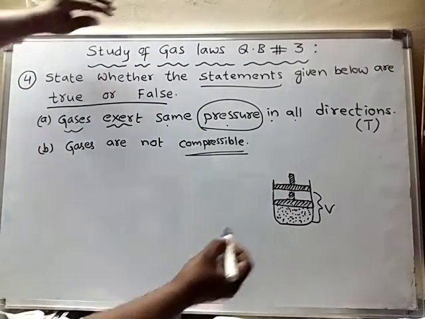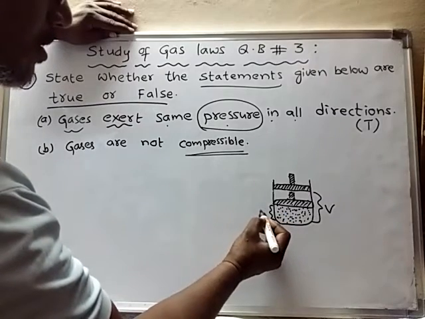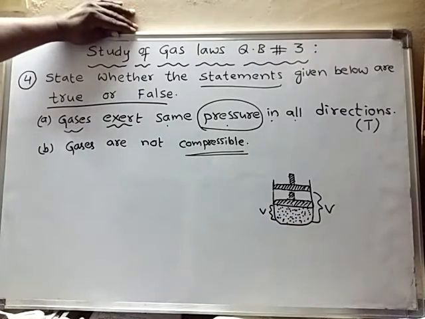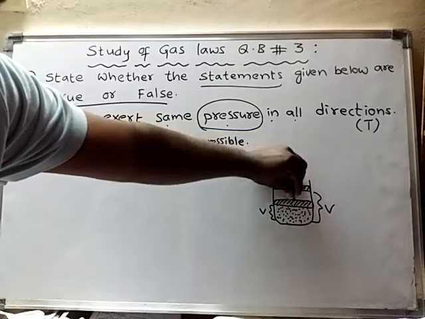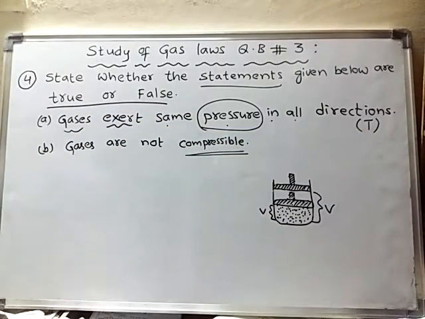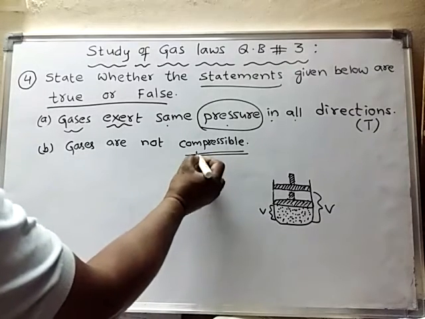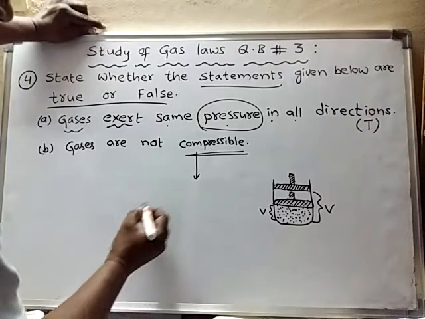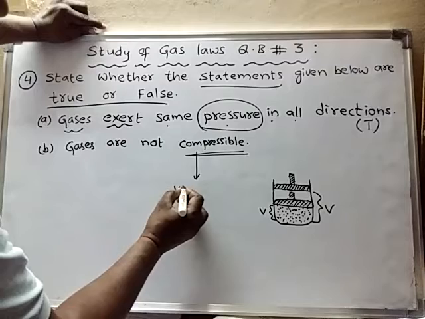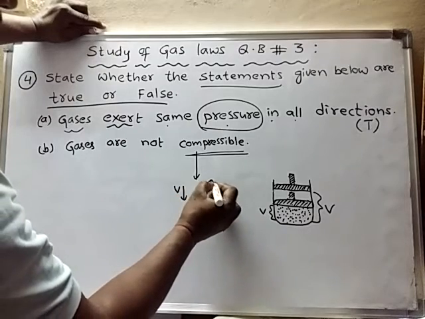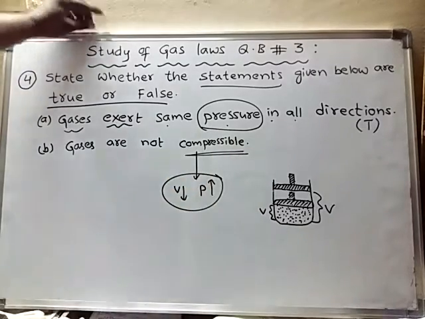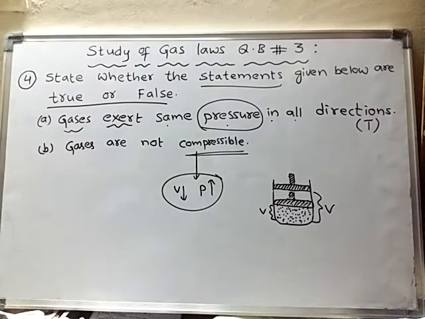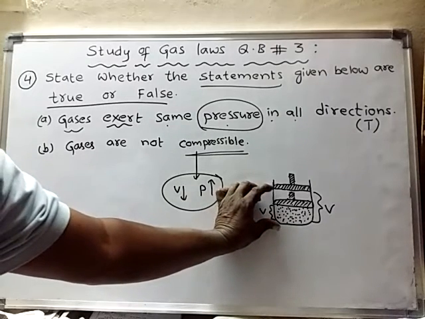So now the volume is decreased. Upon increasing the pressure, there is a decrease in volume. So what is compressibility? Compressibility is a phenomenon, or a process, of decrease in the volume by increasing the pressure, and it is said to be compressibility, or compression.